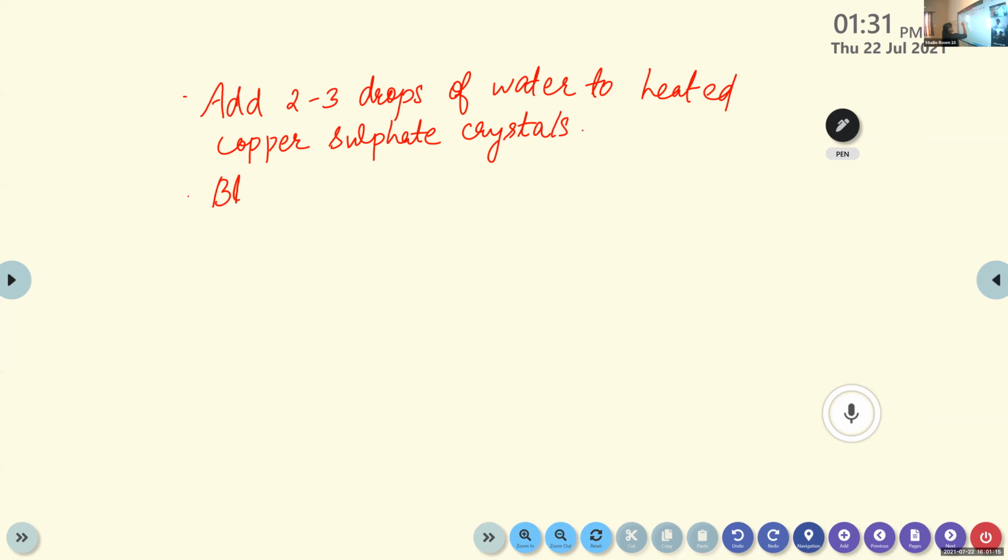Blue color reappears for the copper sulfate crystals. Okay.